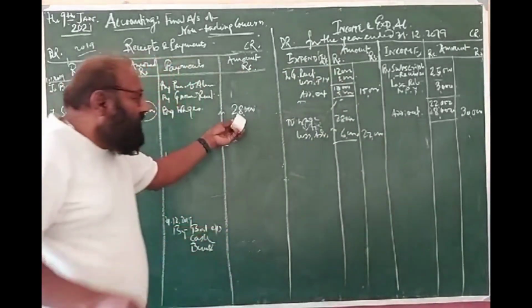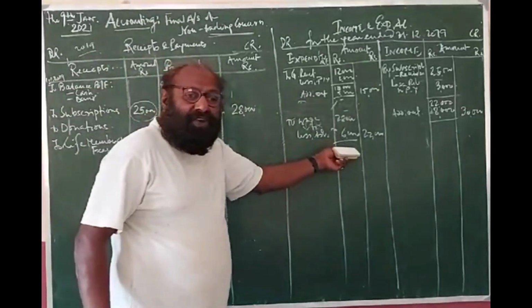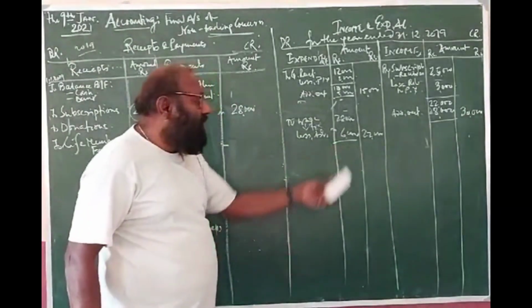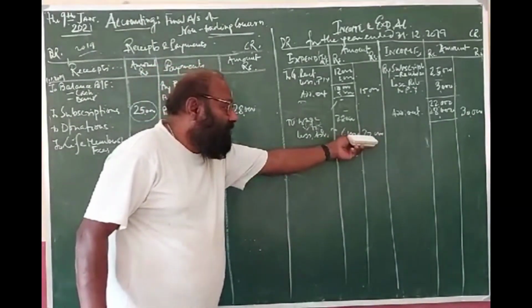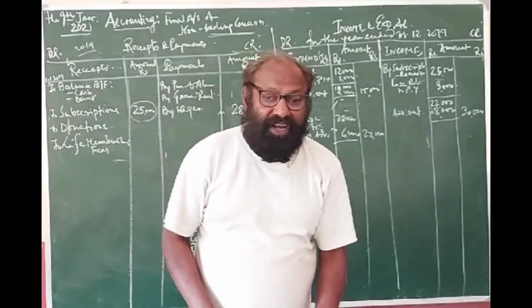So it is a payment of 28,000. But out of that payment, 6,000 is not related to this year. It relates to the coming year. So what is the expense of this year? Now, what is the difference between income and expenditure and payment?